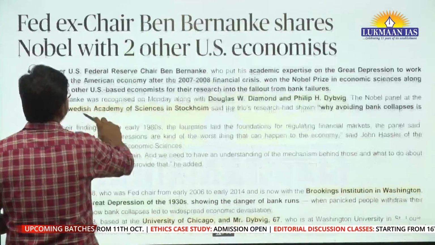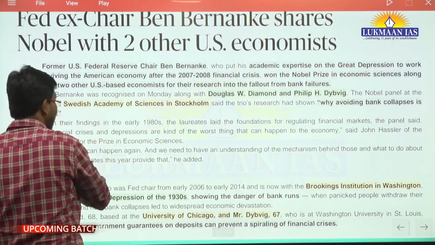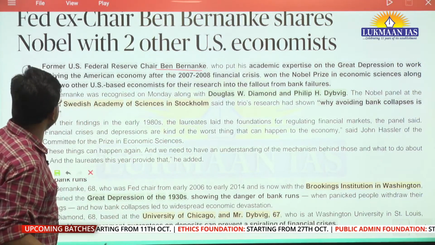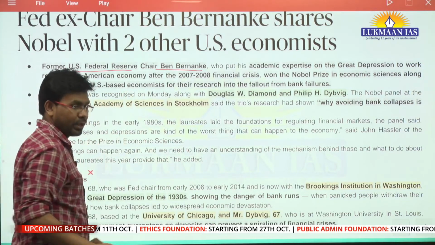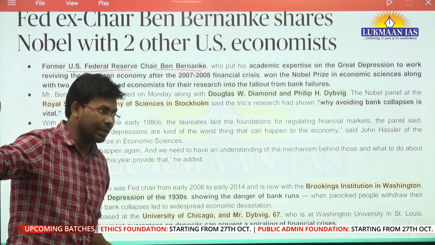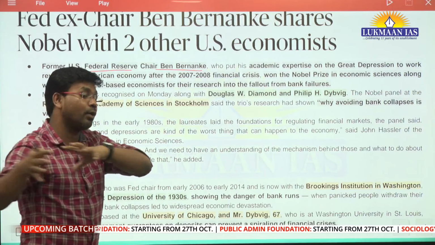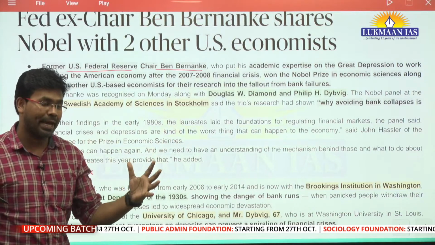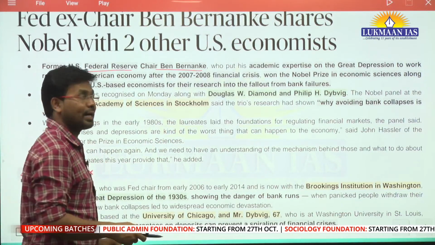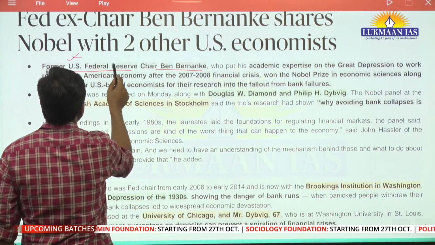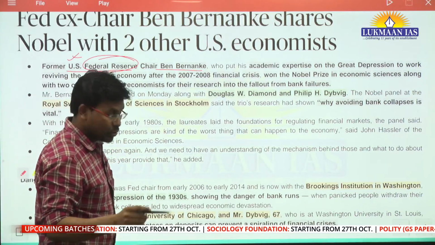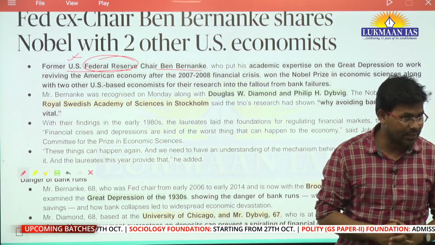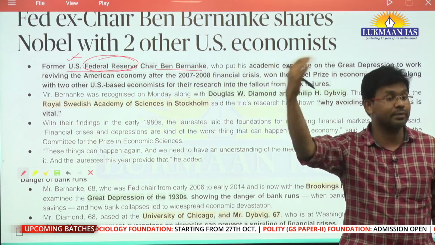So the first person that you have seen in the picture is Mr. Ben Bernanke. He was the US Federal Reserve Chairman. Just as we have the Reserve Bank of India, the central bank for all banks in India, the United States has the Federal Reserve as its central bank. He was the chairman of the Federal Reserve of the USA, which is equivalent to being the governor of the Reserve Bank of India.